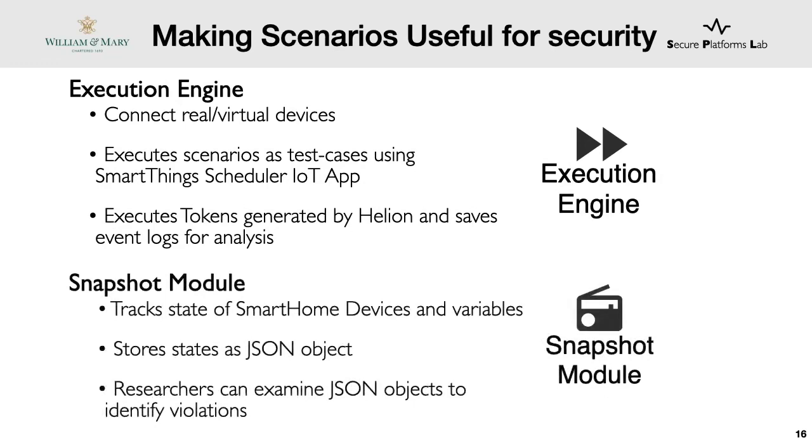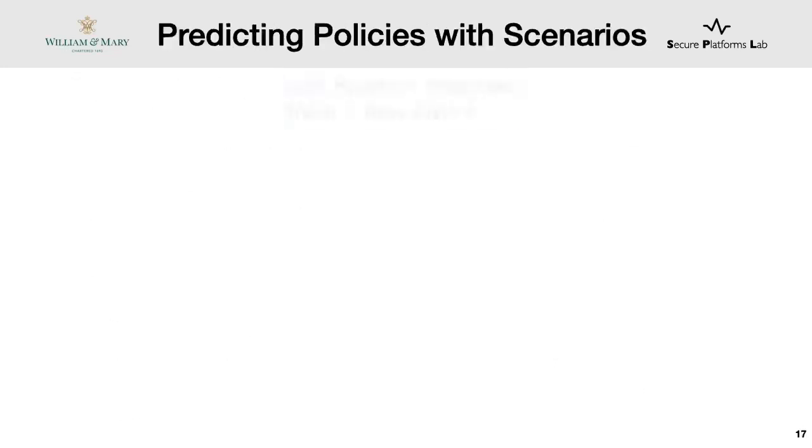We also developed a snapshot module that tracks the evolution of states of individual devices and the home as Helion scenarios are executed. Our implementation generates these snapshots, which are represented as JSON objects. These snapshots can be examined by researchers to identify safety, security, and privacy violations.